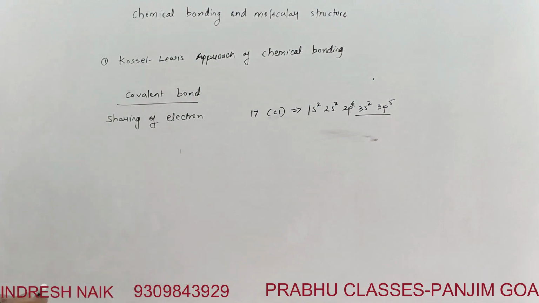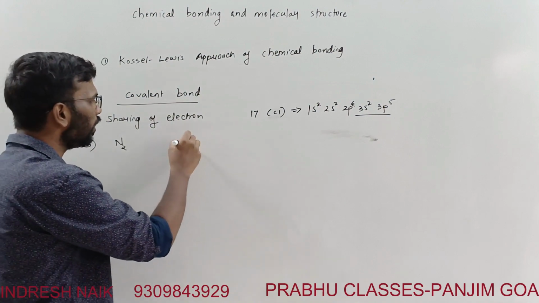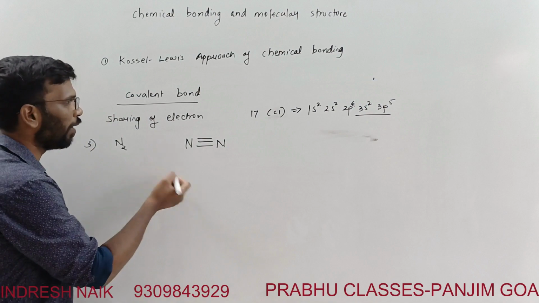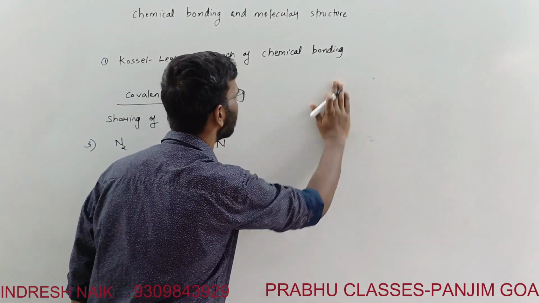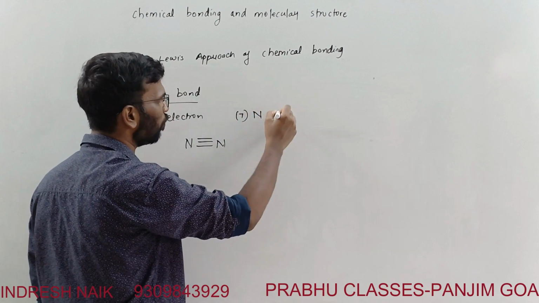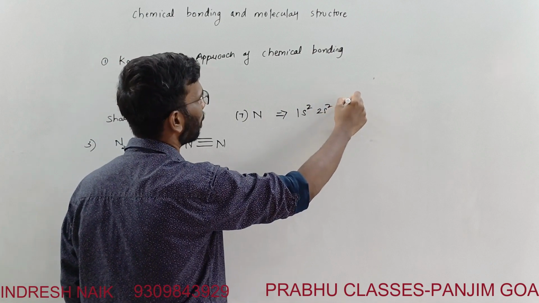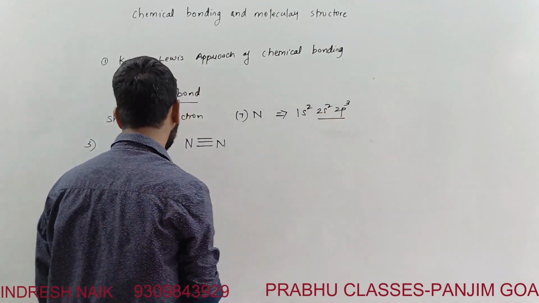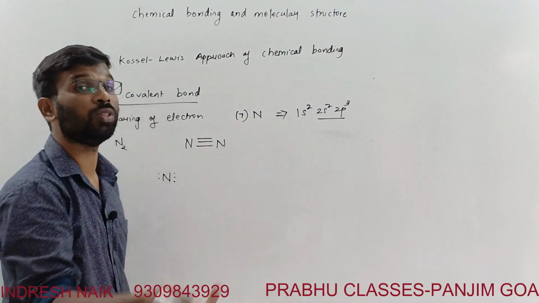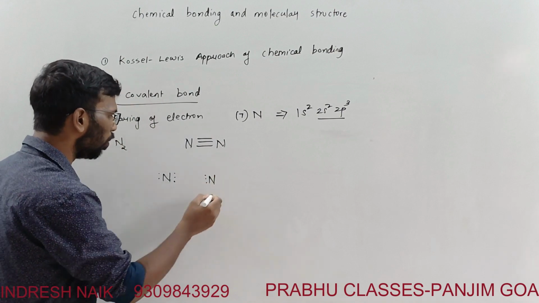The third example is the nitrogen molecule. We know that nitrogen and nitrogen form a triple bond, right? The atomic number of nitrogen is 7, so the configuration is 1s2, 2s2, 2p3. So there are 5 valence electrons. It requires 3 more electrons to complete its octet.